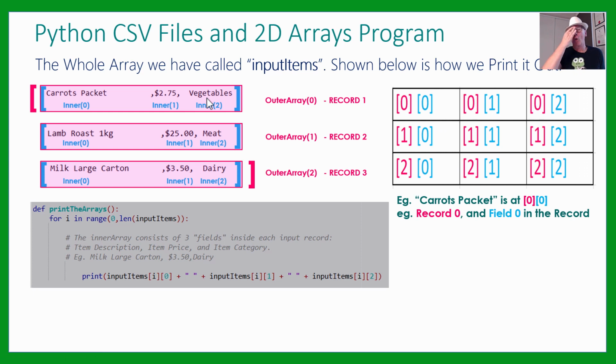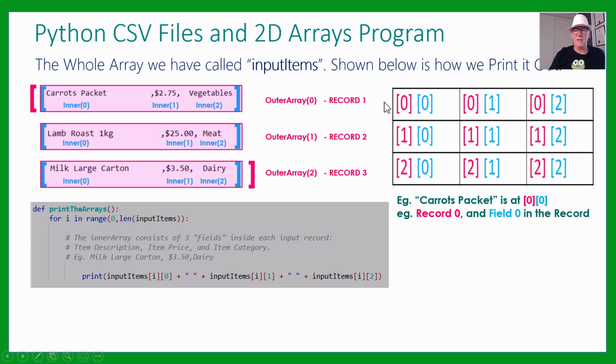So you need to think of a 2-dimensional array like this, that we've got 9 locations in memory basically. This one where carrot's packet is stored is record 0 and field 0, so that's at 0, 0. That's what you would use in the double brackets if you want to get this item. Now this $2.75 is in outer array 0, record 1, but it's inner number 1, so that's at 0, 1. And this one here is in record number 0, but its item number is 2, so that's at 0, 2.